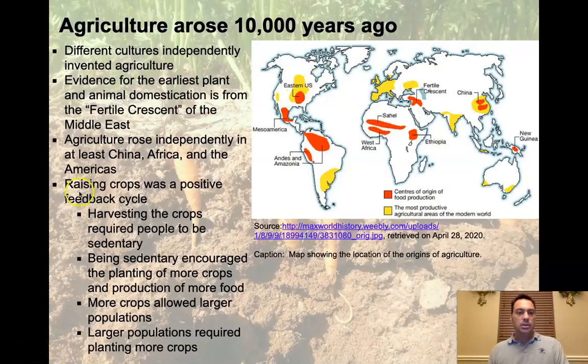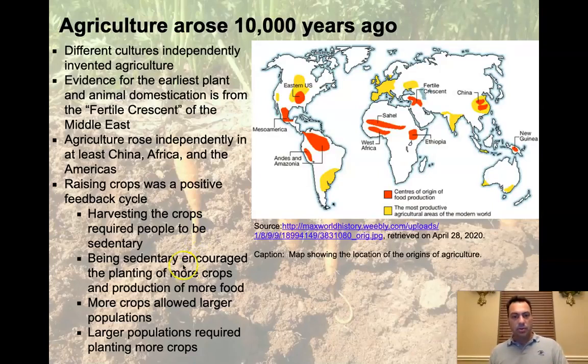All right, so it turns out that raising crops produces a positive feedback cycle. So let's go over that cycle. You're harvesting the crops, which required people to be sedentary. In other words, if you're growing a whole field full of something, you can't be moving around. You're going to be there, taking care of it and making sure things don't get into it. So you're going to be tending that field. So that makes you sedentary. It means you're not moving around. You got time to do other things, perhaps.